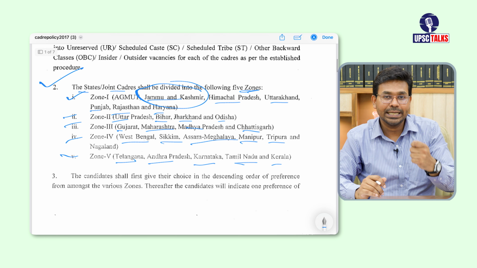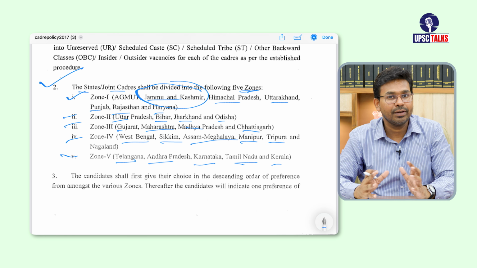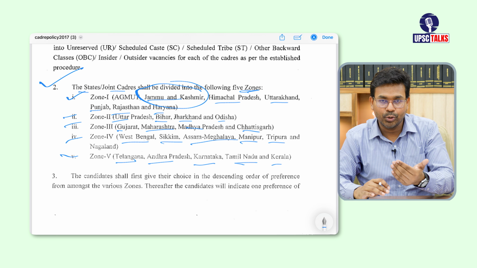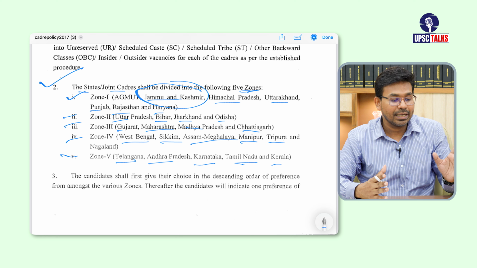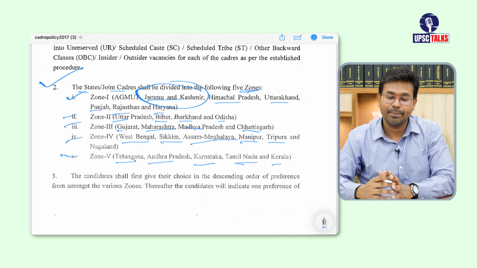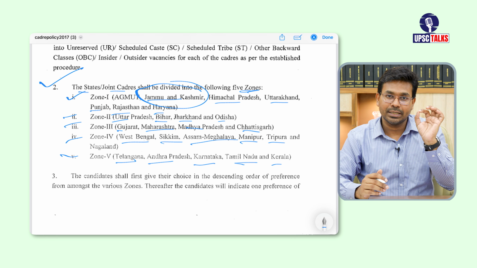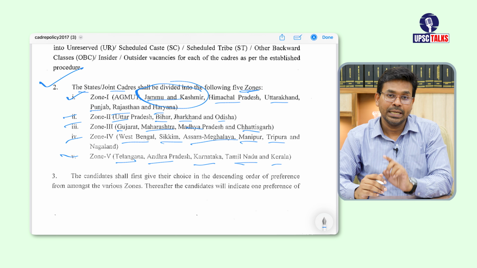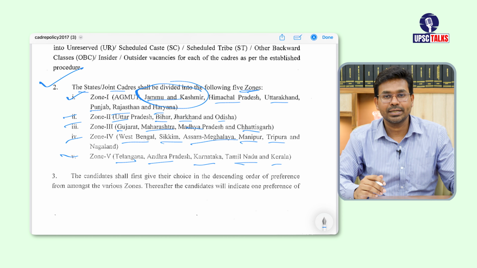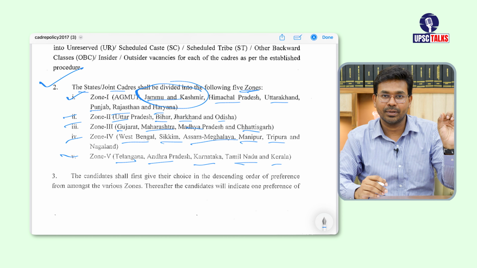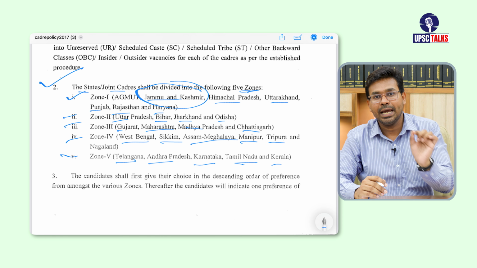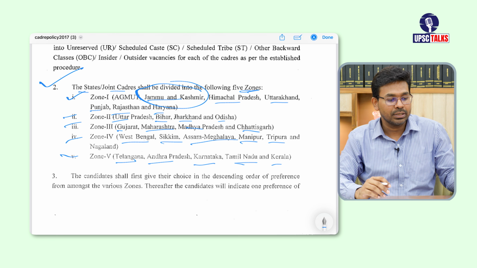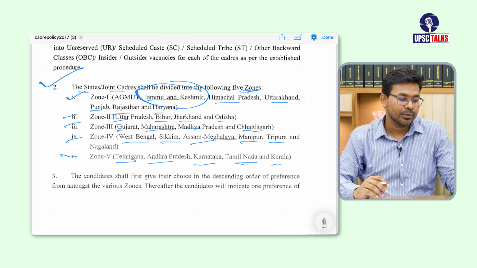And while you fill the detailed application form 2, I have already made a video related to the detailed application form. It will be out soon on our UPSC Talks channel, right? So there I have discussed in detail how to fill the detailed application form 2. There was column number 8, with 2 sections, 8A and 8B. These were related to zone selection and cadre selection for All India Service, for Indian Administrative Service and Indian Police Service, right? So there were 2 different tables and you need to fill those tables to be allocated a cadre, alright. So this is the thing.